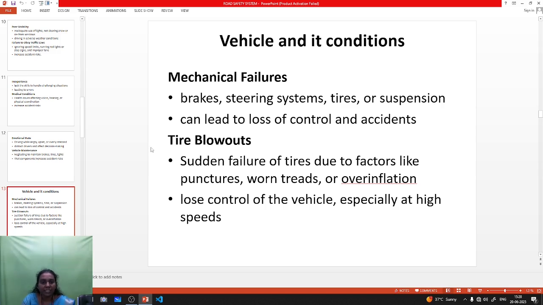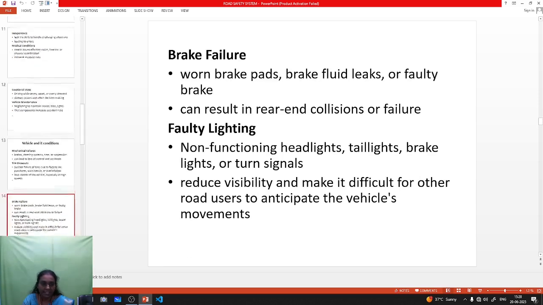Okay. Next one is tire blowouts. Tire blowouts means sudden failure of the tire, when you cannot expect the failure. This is affected by punctures, worn tires and over-inflation. Inflation means if the tire has too much air or very little air, it will cause problems. When the tire blows, the vehicle loses control, especially at high speeds. So it leads to accidents.